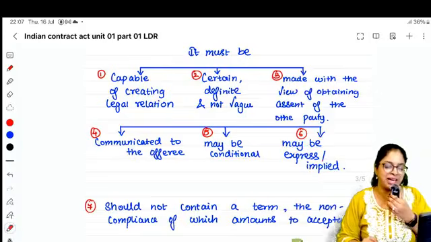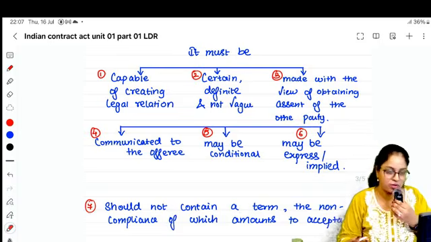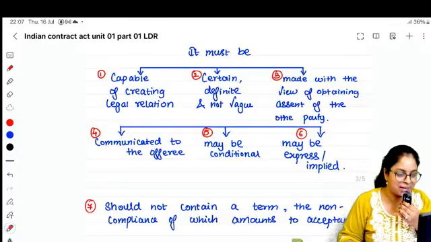An offer can be either express or implied. Either Abhijit can write a letter and give it to the girl, or they can even talk face to face. It can be express or implied, right?